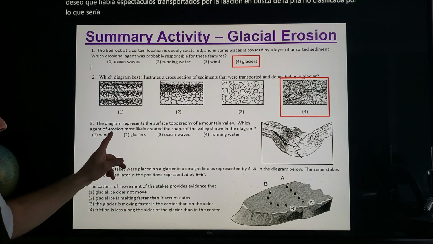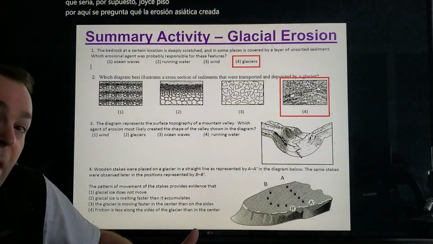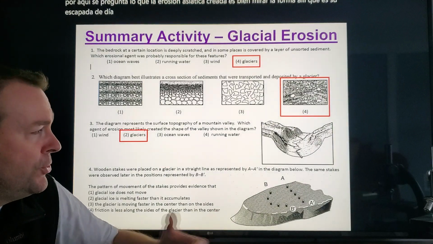Over here, it's asking you what agent of erosion created this. Well, look at the shape there. That's your dead giveaway, your U, right? Glacier. These are all classic Regents questions for glaciers.